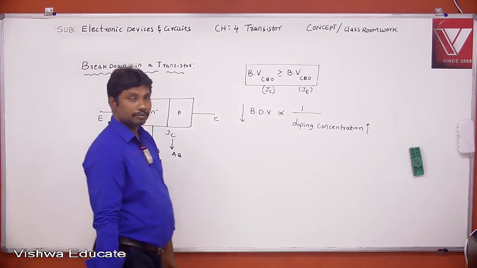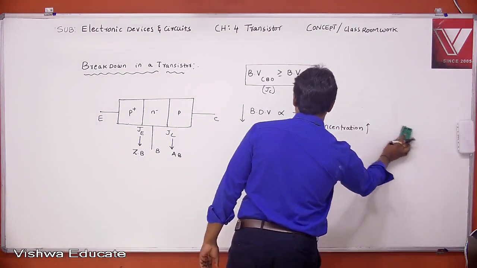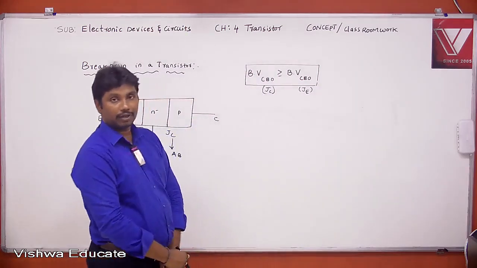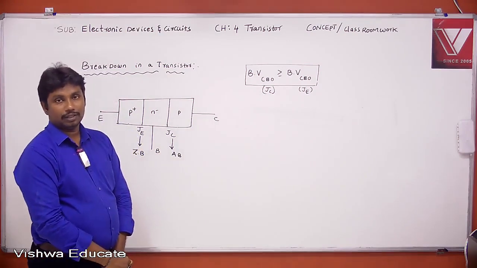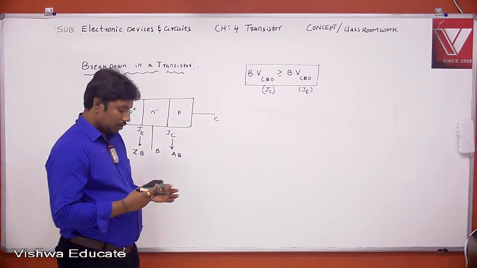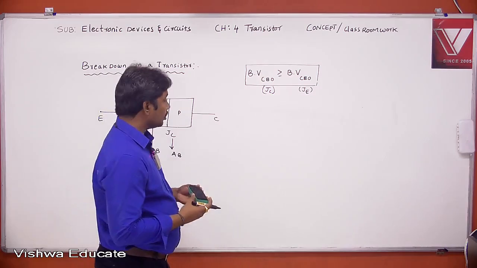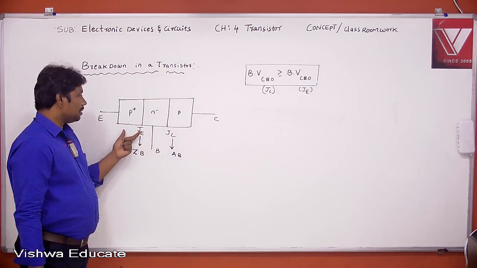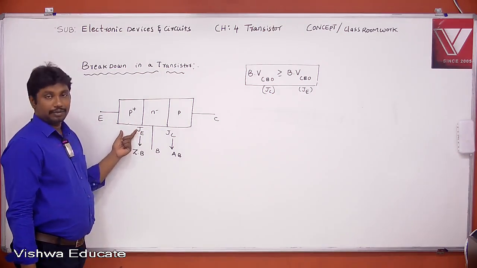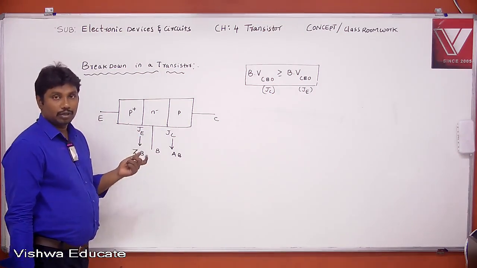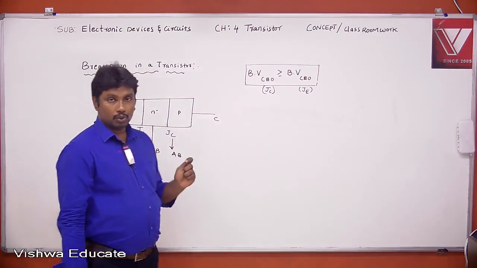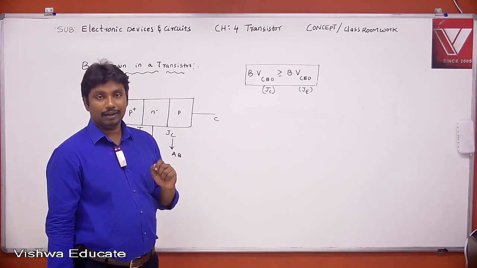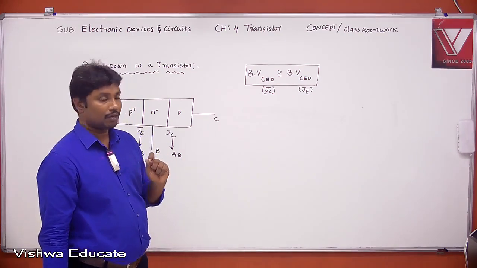Completed? Next one, note. Listen, all of you. The BJT gets damaged due to breakthrough or punch through. Already I told what is breakthrough or punch through or thermal runaway.